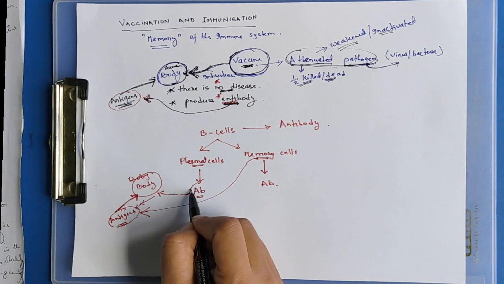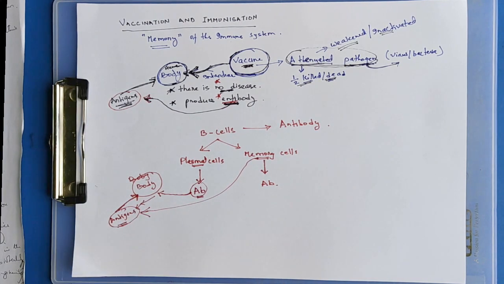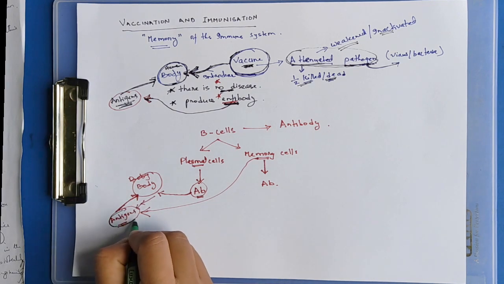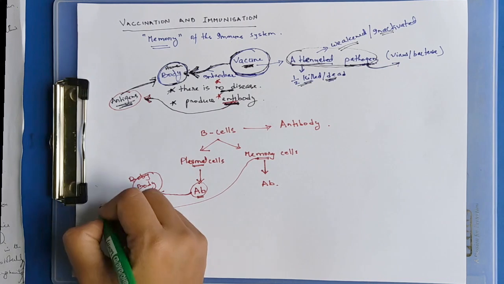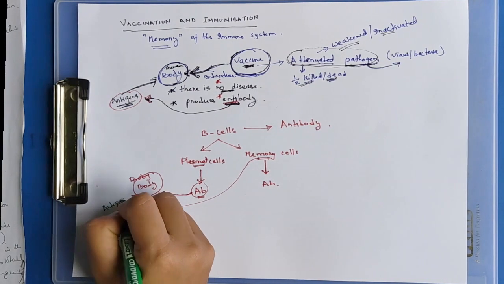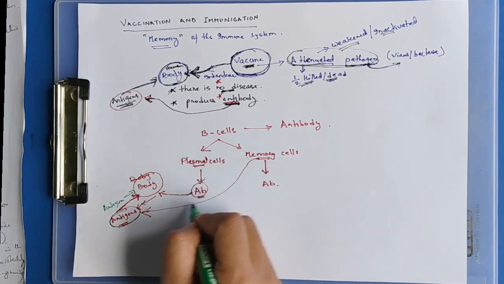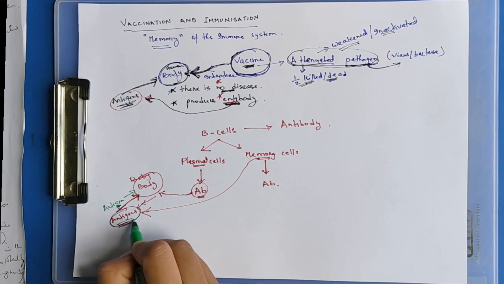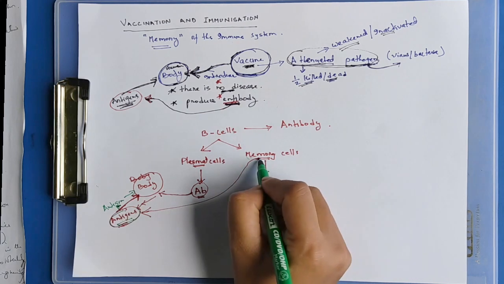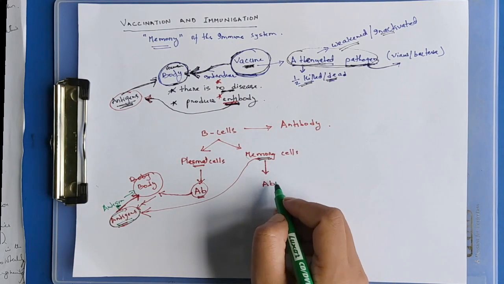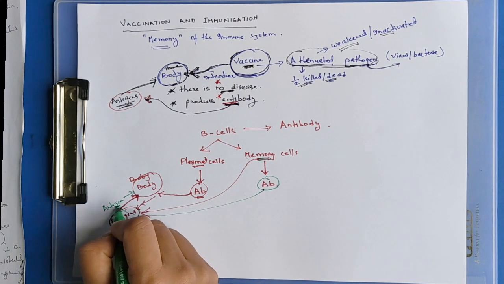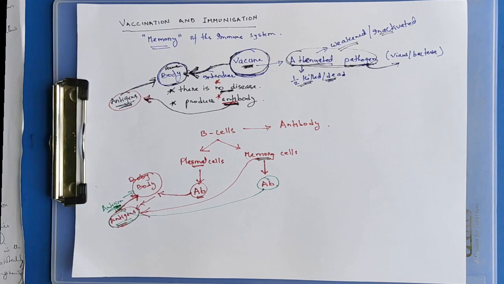Plasma cells produce antibodies. When the body is exposed again to the same or a similar antigen, the memory cells recognize the antigen, antibodies are produced, and the antibodies fight and kill the antigens.